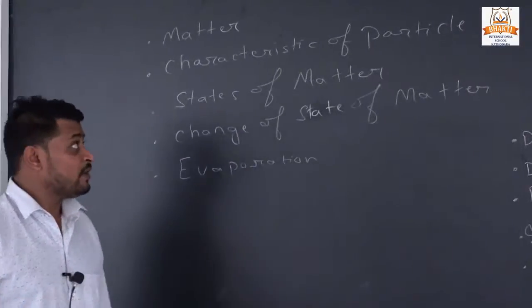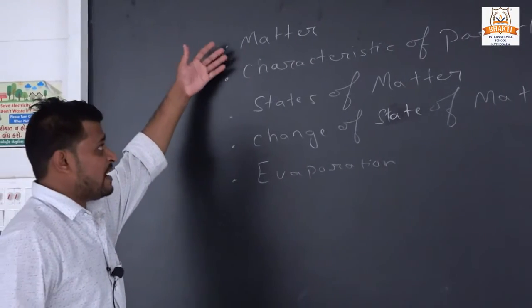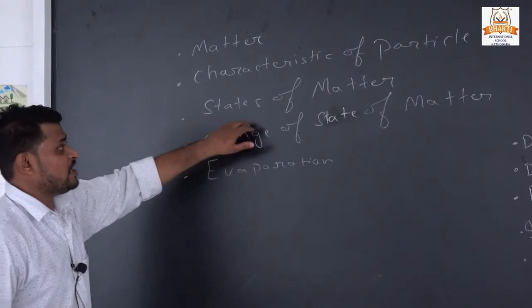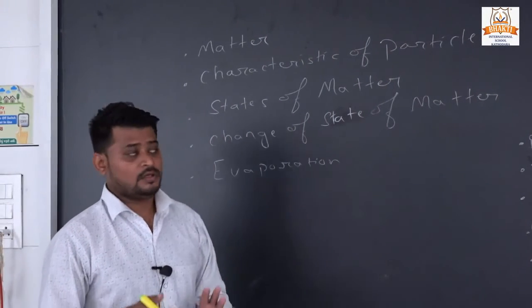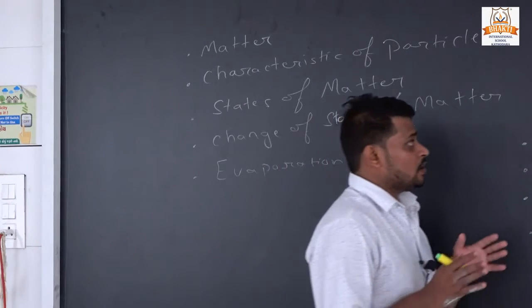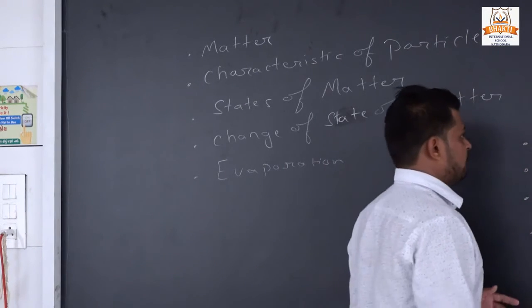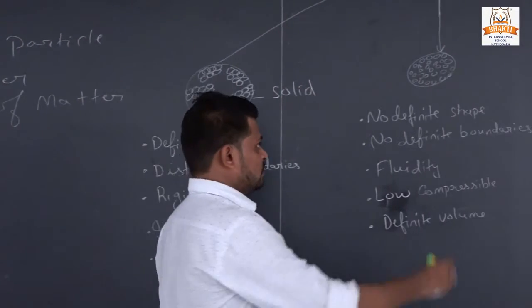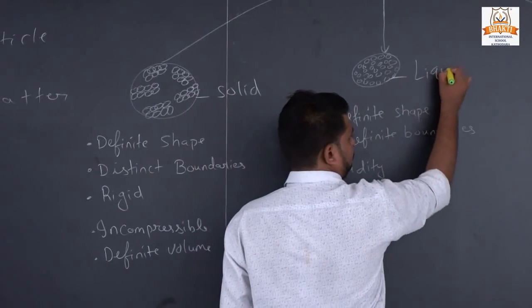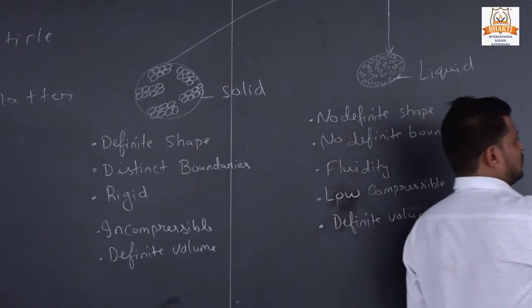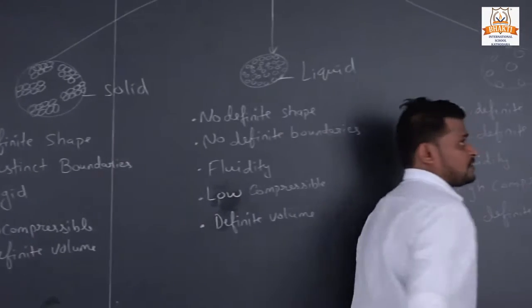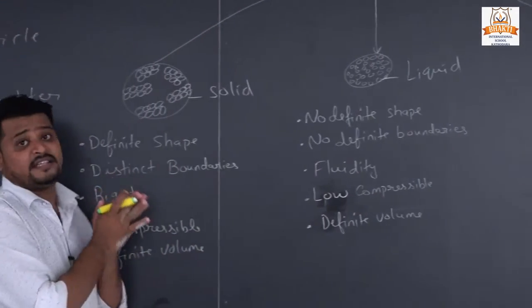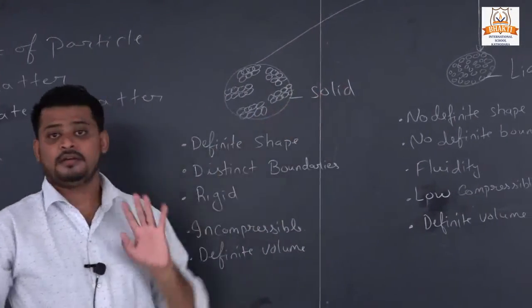Let's understand. In this chapter, we have studied what is matter and characteristics of particles. Now we are going to our third topic, states of matter. There are three states of matter: first, solid; second, liquid; and third, gas. We will study some basic points and characteristics of the states of matter: solid, liquid and gas.